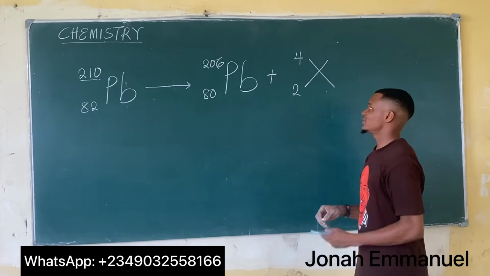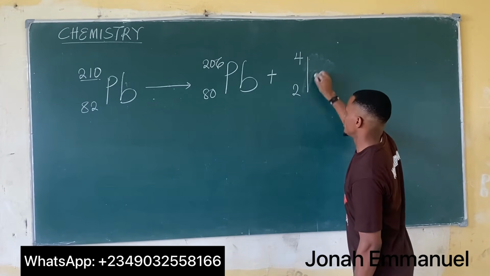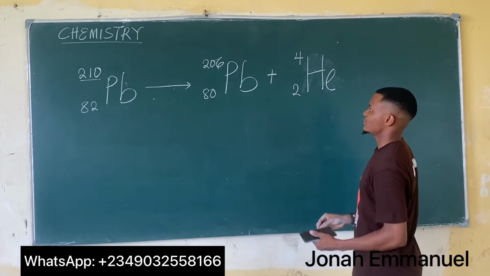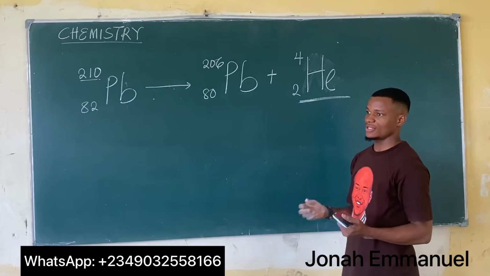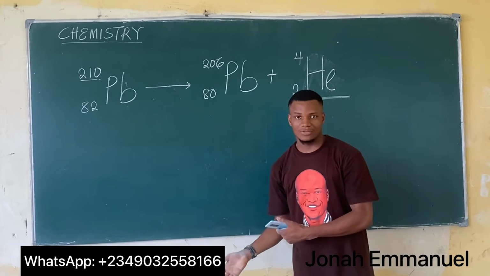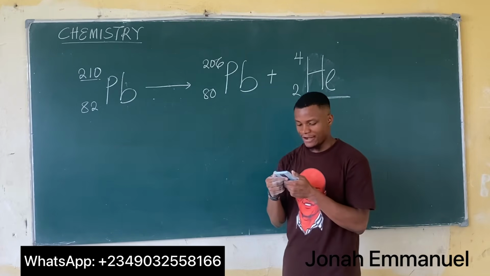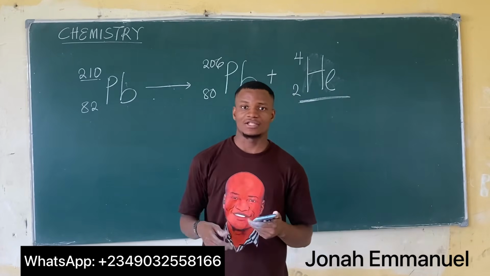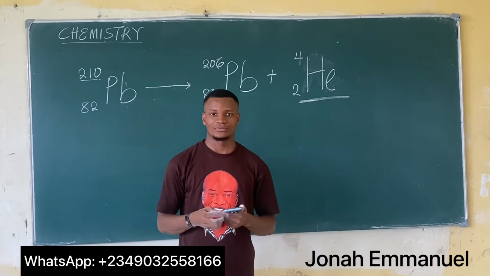And the particle that is 4 and 2 is helium. So I'm having helium here instead. So the answer has to be 1 alpha particle, because we said alpha particles are helium. So it has to be 1 alpha particle. The answer there is option A, an alpha particle.